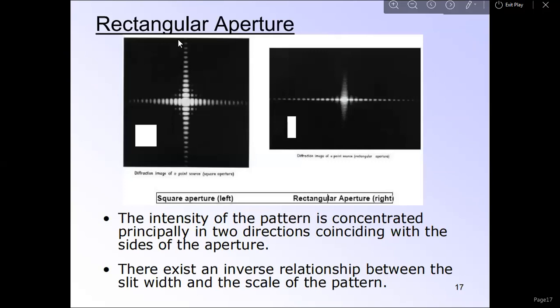This is the rectangular aperture: the square aperture on the left, and the right one is a rectangular aperture. The intensity pattern is concentrated principally in two directions coinciding with the sides of the aperture.